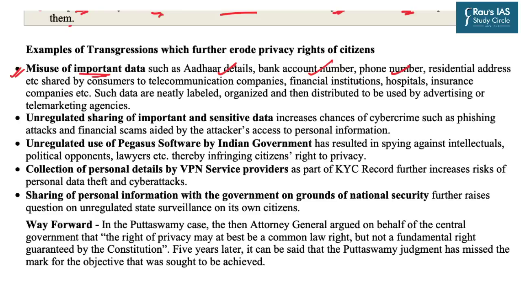So this is what exactly it means, that there has been a gross misuse of important data.